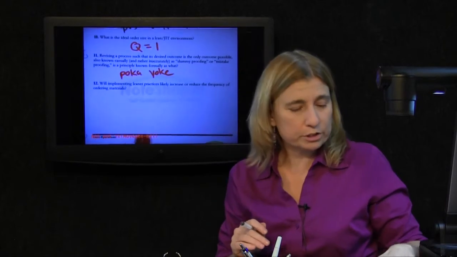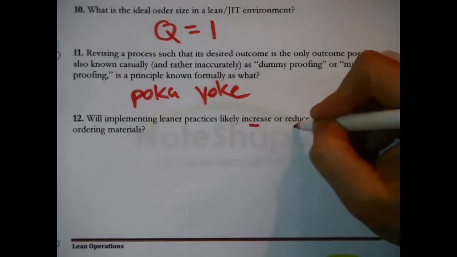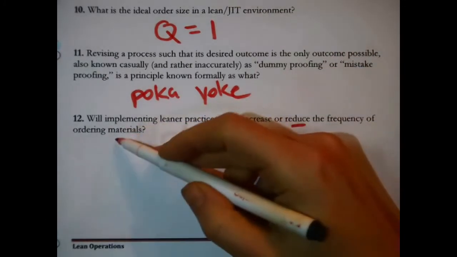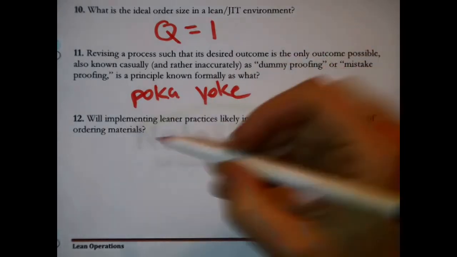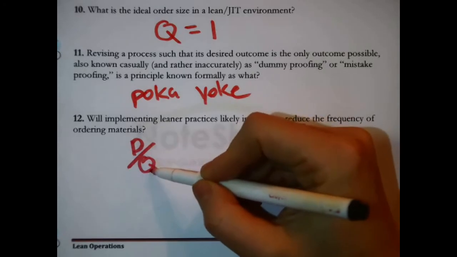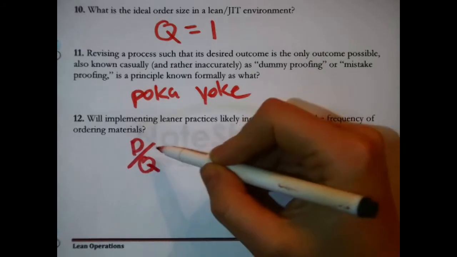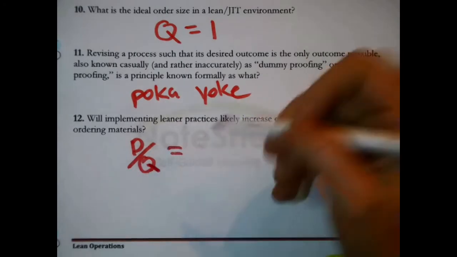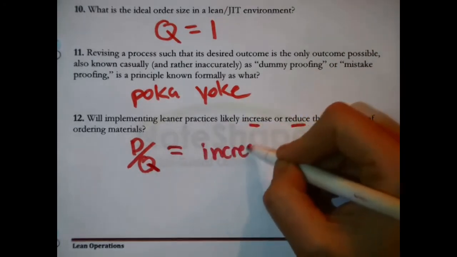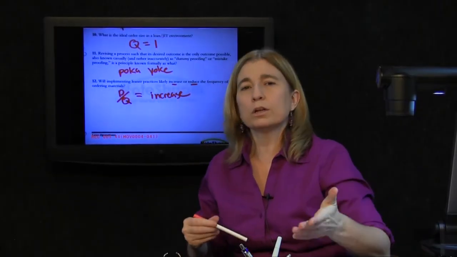All right, last question. Will implementing leaner practices likely increase or reduce the frequency of ordering materials? Okay, think about it. The frequency of ordering is essentially the result of D divided by Q. Lean practices make Q smaller and smaller. That means this is going to increase. The smaller your order size, the more frequently you will have to order.